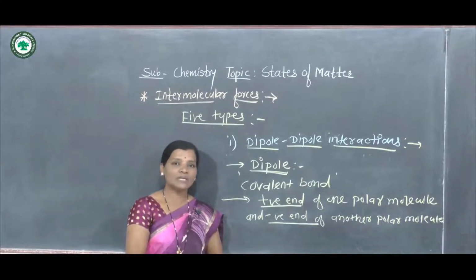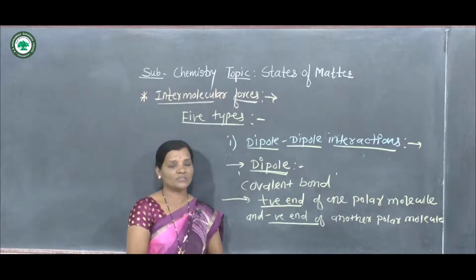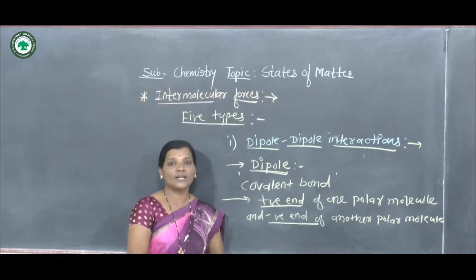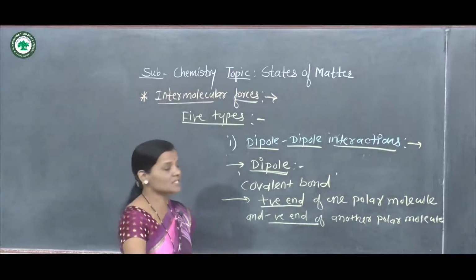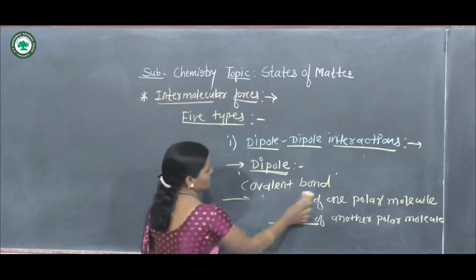Such type of molecules are said to be dipole molecules, and also referred to as polar molecules because due to electronegativity difference, dipole formation takes place on the atoms of that molecule. Now how that polarity exists, we'll see here.